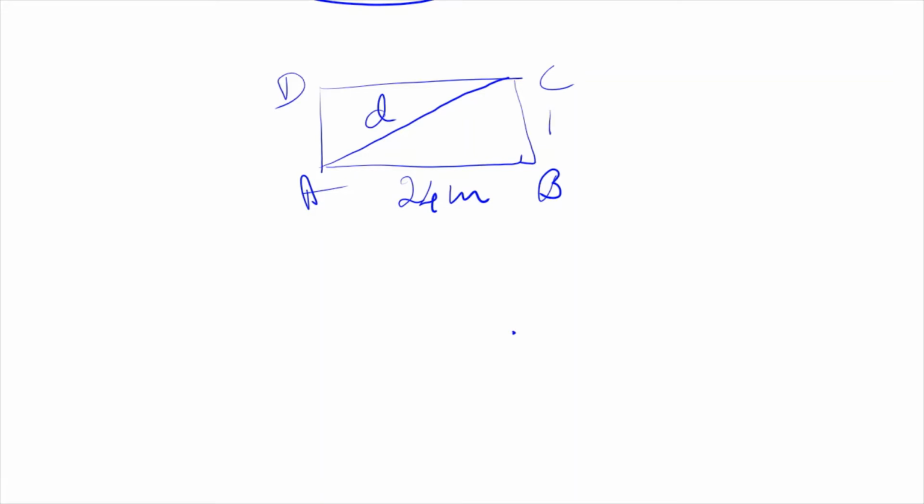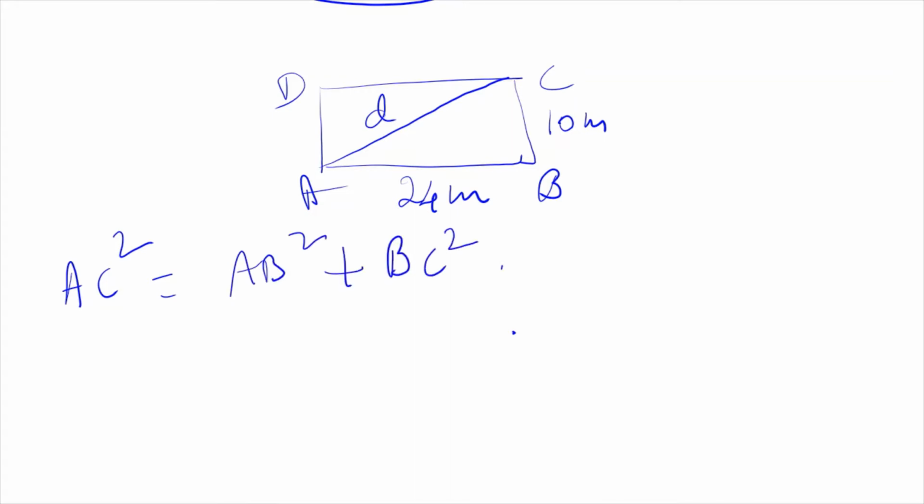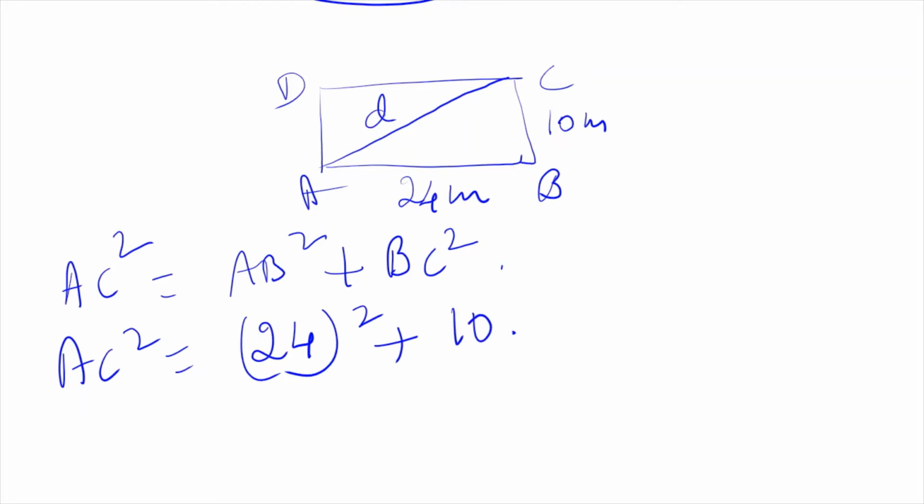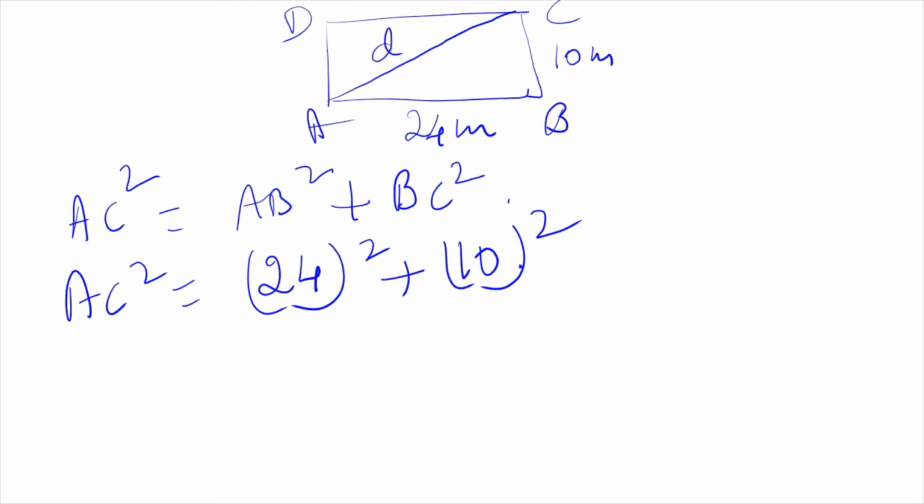So diagonal AC square is equal to AB square plus BC square. AC we don't know, so AC square is equal to AB, we know 24 square, plus BC, we know 10 square, right?